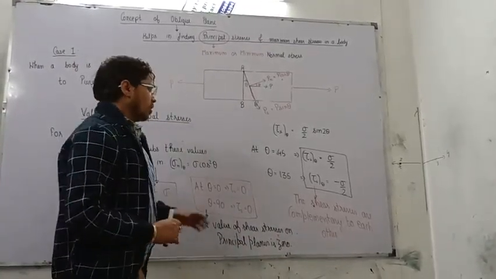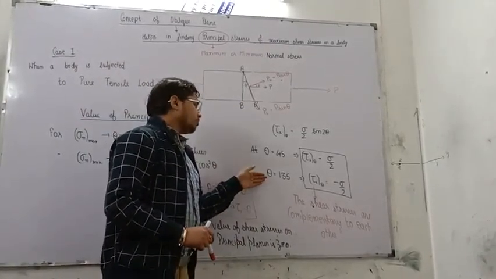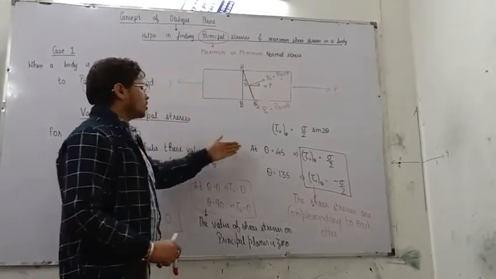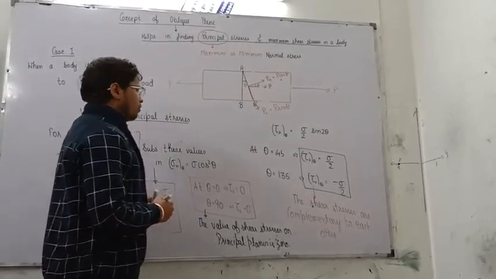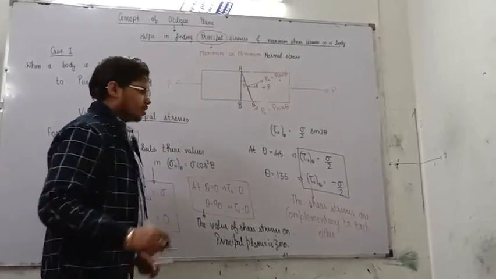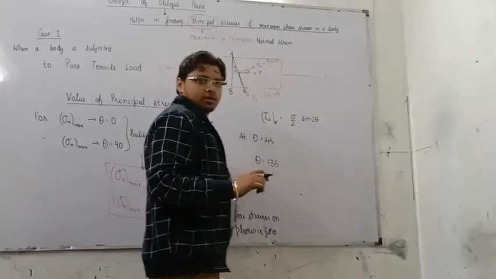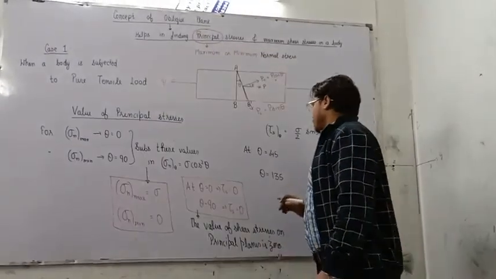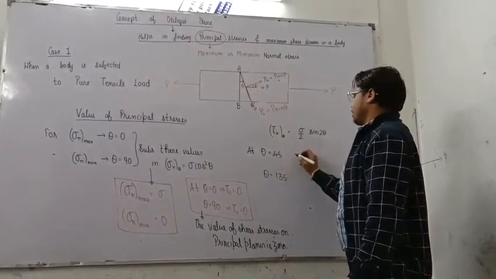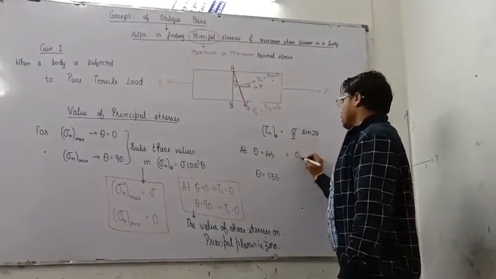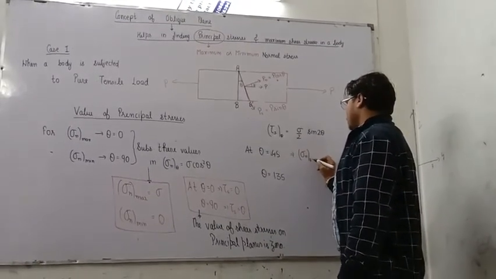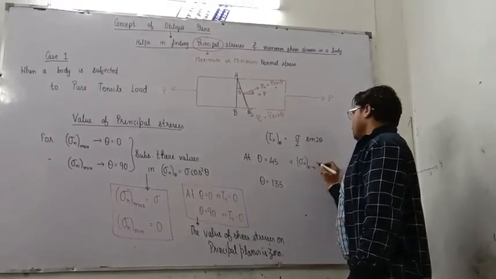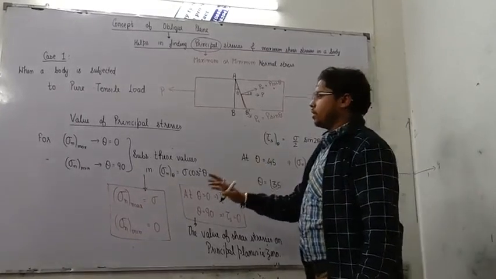Right. Now, one more thing is left. What will be the value of normal stresses on these particular planes? So, let's find out the value of normal stresses on these particular planes. So, I'll be rubbing this portion. Now, I am interested in finding the value of normal stress on these particular planes. So, moving on. Sigma n, what will be the value of sigma n at the theta equals 45 degree plane? Let's substitute the value of 45 degrees over here.